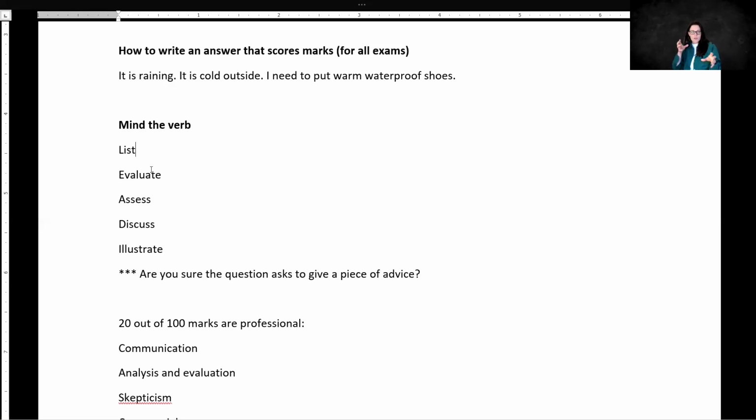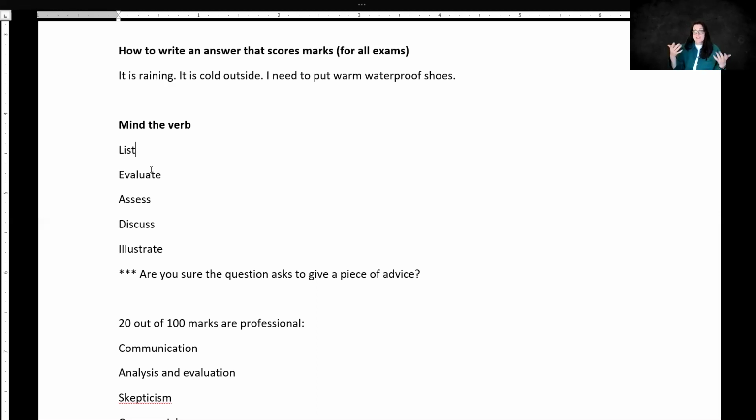And if a question just asks you to comment on something, this means that if you are asked to briefly comment, you will get 1-2 marks. If you're asked to comment, you will get 2-3 marks. And if you're asked to discuss, you will get something like 4 and more marks for this very question. If a question is illustrate, then you are supposed to give an example, preferably from the scenario.